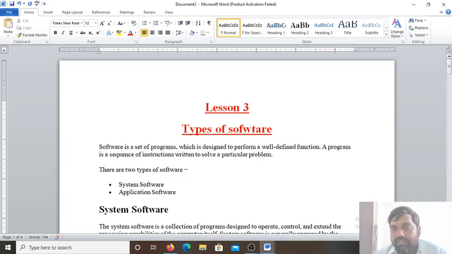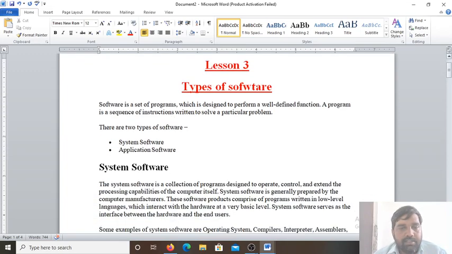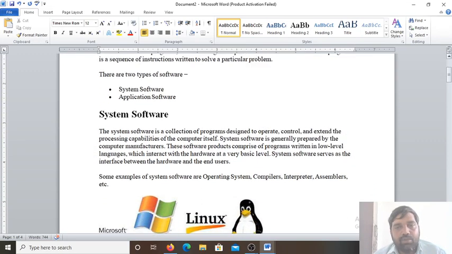So what is the system software? The system software is a collection of programs designed to operate, control and extend the processing capabilities of the computer itself. All the hardware resources are managed by the system software only. The system software is a collection of one or more programs which are designed to control the overall operation and performance of a computer system. System software acts as an interface.